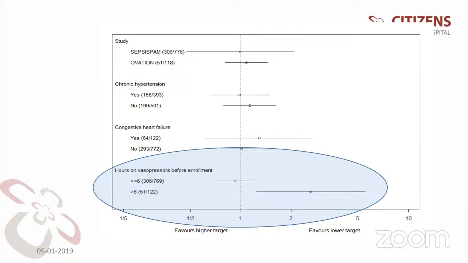For less than 6 hours on vasopressor therapy, whether you have 80 to 85, 60 to 65, or 65 to 70, there's no difference. But after 6 hours, you favor a mean arterial pressure of 65 mmHg, because higher blood pressure targets are going to have more mortality in these patients.